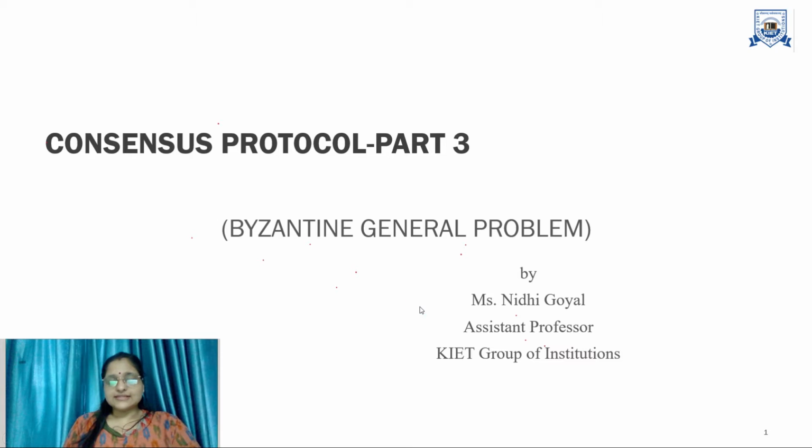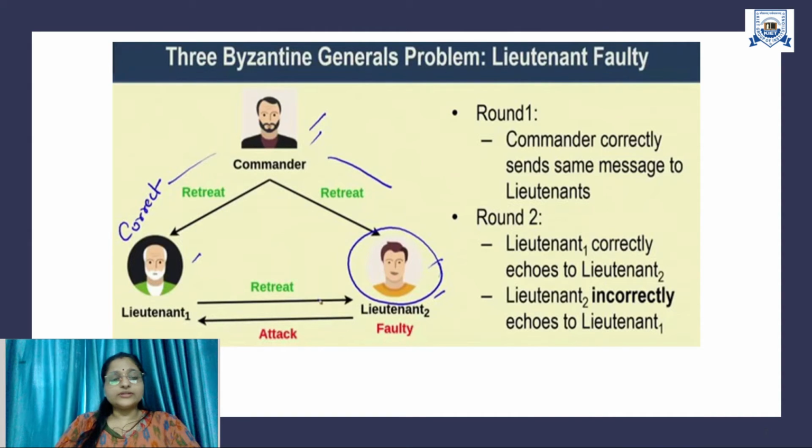Let us take an example to be more clear. Let us consider that we have a commander and two lieutenants, and they are communicating with each other. The commander sends a message to lieutenant 1 and lieutenant 2, instructing them whether to attack the castle or to retreat. Initially, in round one, the commander sends the correct message to lieutenant 1 and lieutenant 2: a retreat message to both of them.